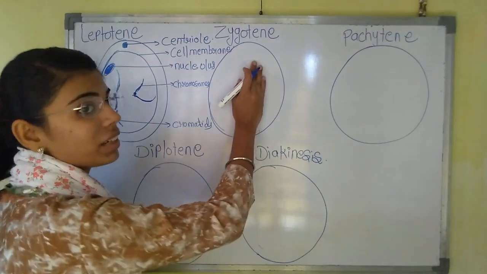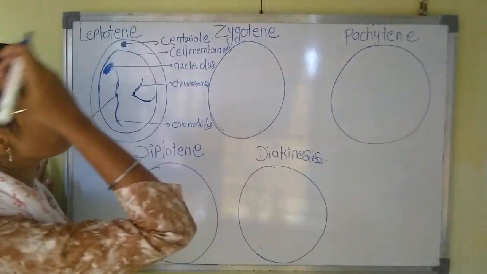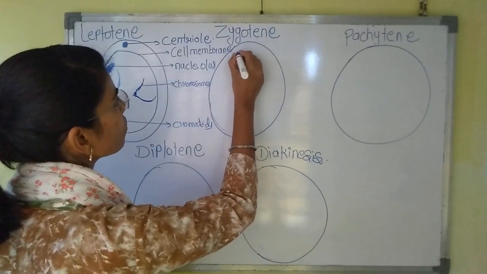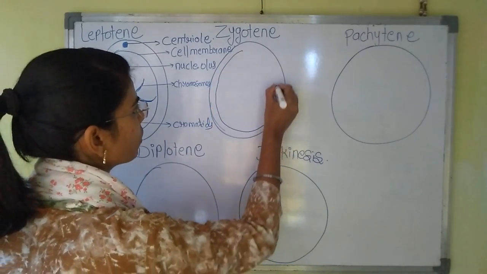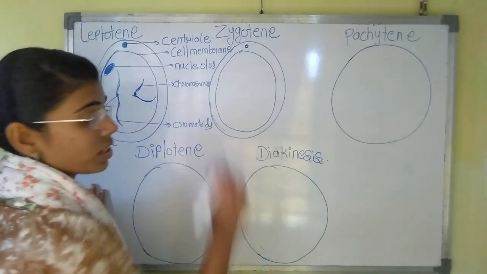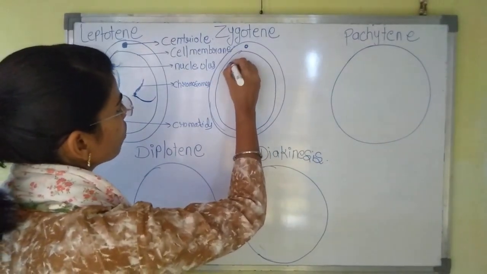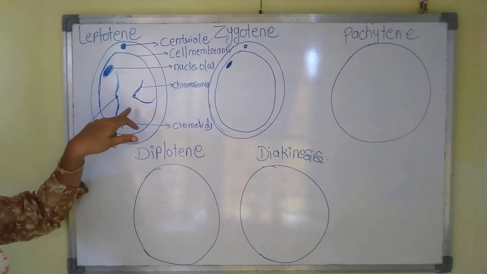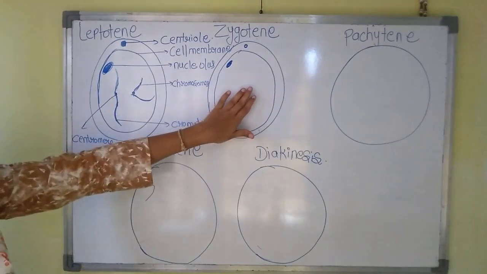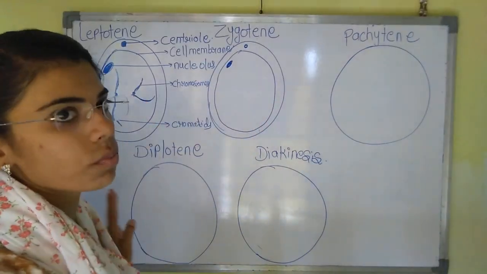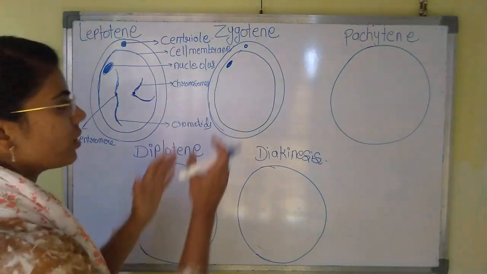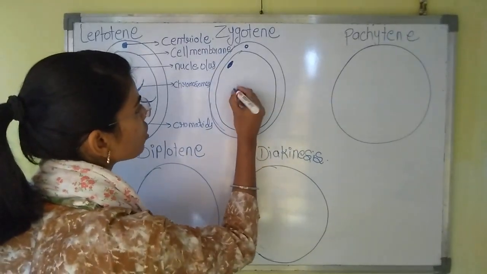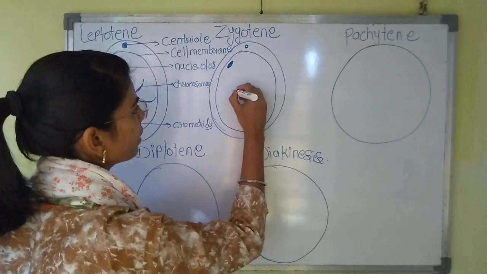What will happen here in zygotene? Here the cell membrane will be present. It will also consist of the centriole. Again, the nucleolus will also be present here. Now, here the chromosomes have become visible. Now, in zygotene, what will happen? These chromosomes will now pair lengthwise. Okay, these homologous chromosomes will now pair lengthwise.